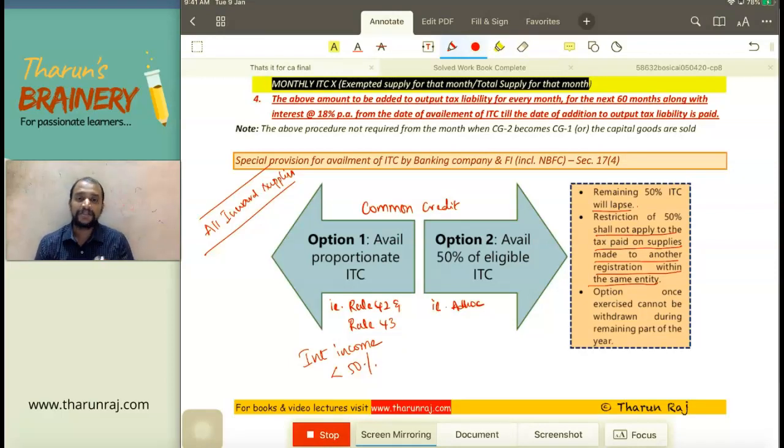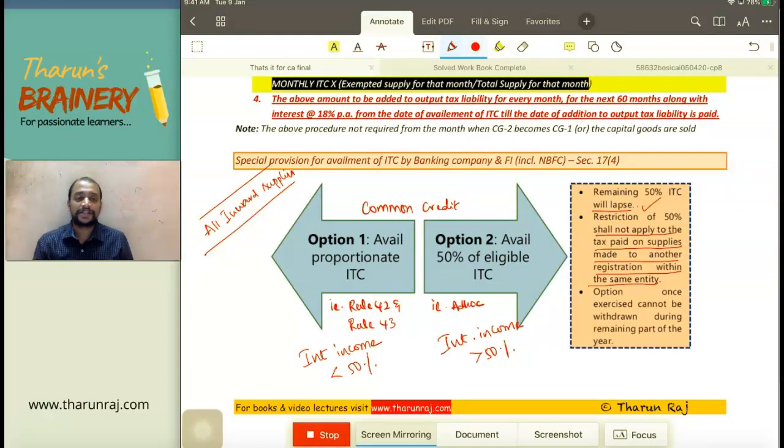And here what is the assumption? 50% is the interest income. So if my interest income is less than 50%, I should go for option 1. Then only I will be enjoying more ITC. Suppose my interest income is greater than 50%, I should go for option 2, because under option 2, the interest income is taken as 50%. And what will happen to the remaining 50%? The remaining 50% of the ITC will lapse.